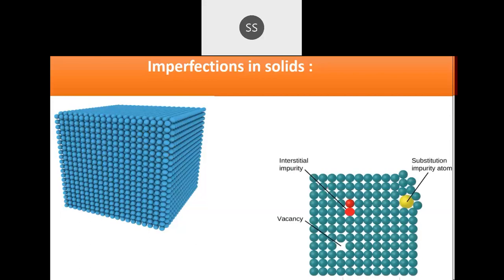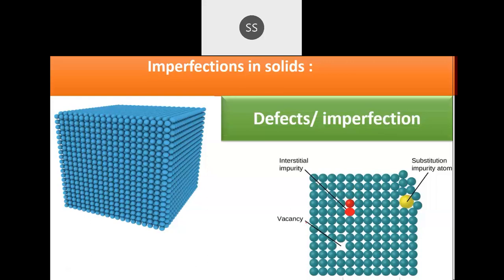Either some other impurities can come into the crystal lattice, or you can see here some impurities, the red ones on this side, and then that yellow one. Some other atoms are coming in, or there will be some atoms missing from that particular crystal lattice. If you don't find that correct arrangement, and you find something unusual in the crystal, then we call it a defect. I hope it is clear.